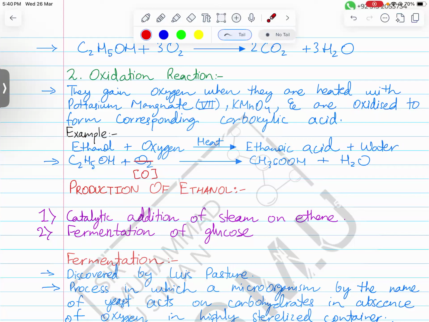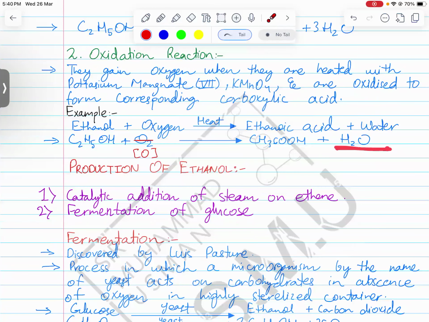So oxidation of alcohols produces carboxylic acid and water. All you do is you react with oxygen, and you will need two of these oxygens to balance the equation. If you look at it, everything is now balanced. There were six hydrogens over here, and 4 plus 2, 6 hydrogens over here. 3 oxygens over here, 1 plus 2, 3 oxygens over here. Everything is completely balanced. So this is the chemical reaction of alcohols.